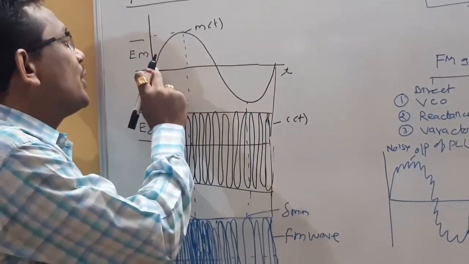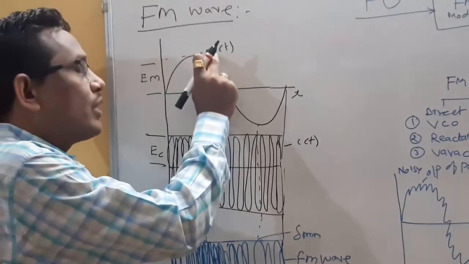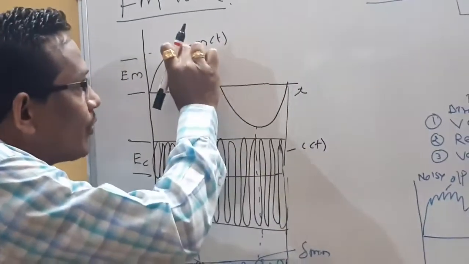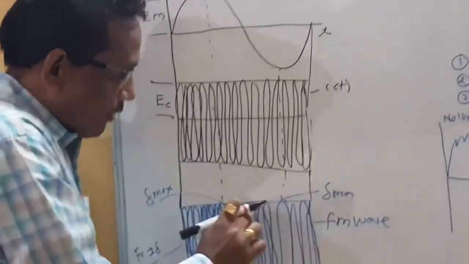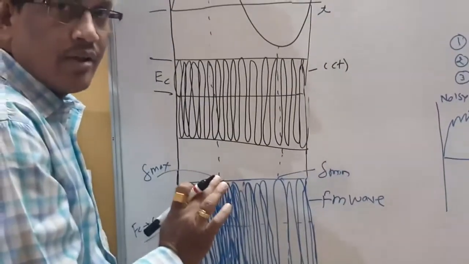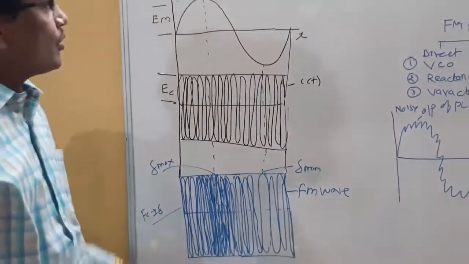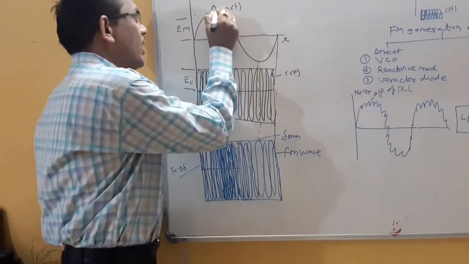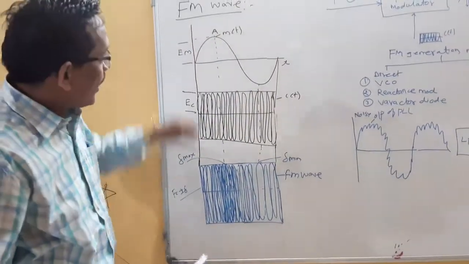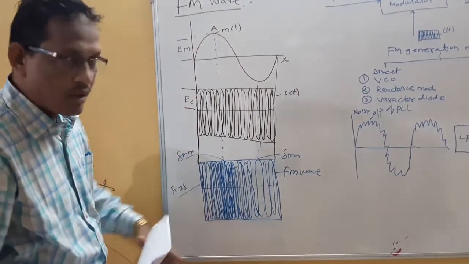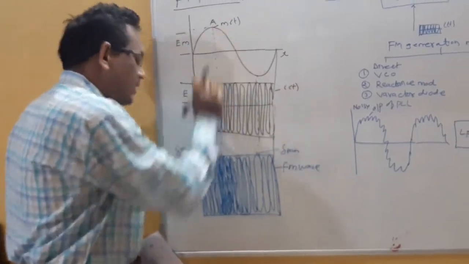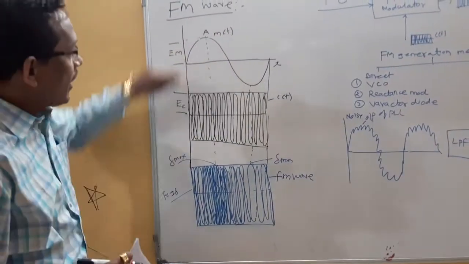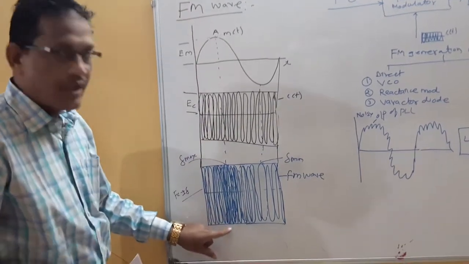That means as the amplitude of the original modulating signal increases, the frequency of the carrier signal also increases. As the amplitude of m(t) starts to decrease, the frequency of the carrier signal also starts to decrease. That generates the FM signal. In this case, the maximum amplitude is at this point; I will call it point A. At A there is maximum amplitude, so maximum frequency. As the amplitude increases, the frequency of the FM signal also increases. It becomes maximum at point A. That's why at point A there is maximum frequency deviation.